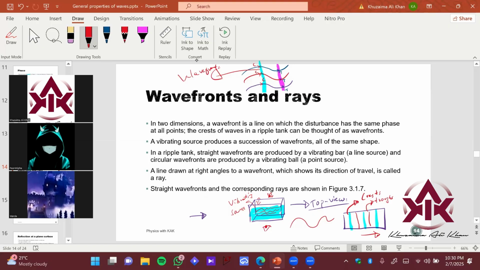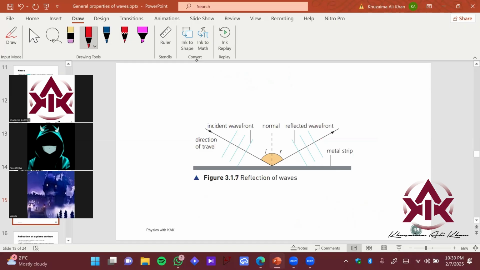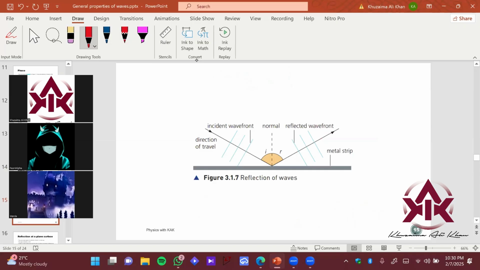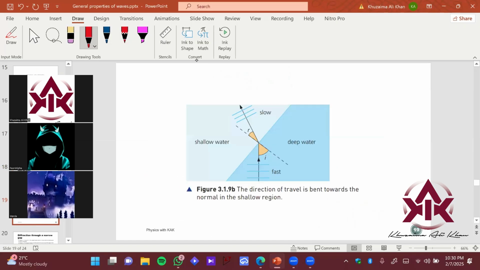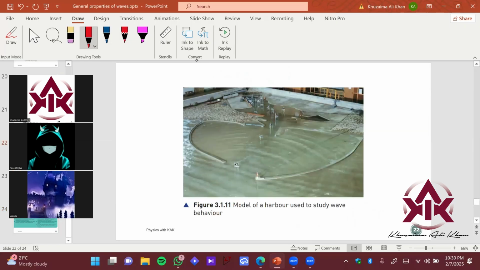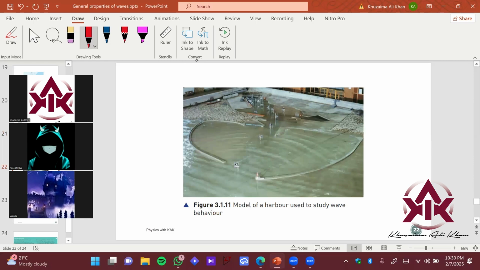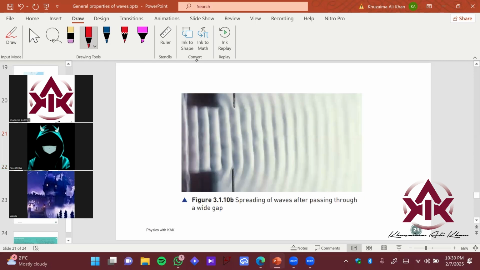And you might have heard of the properties of light, reflection, diffraction. This is also true for water waves, right? Because we will represent our water waves using wavefronts, and all of the properties, we have reflection and we have diffraction, are basically going to be represented using these wavefronts. If you see the experiment, what do you see in this? You're not able to see any wave pattern here, right?